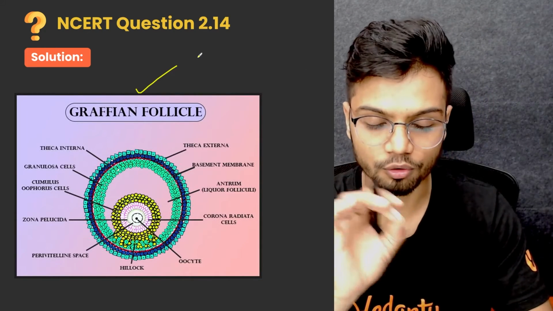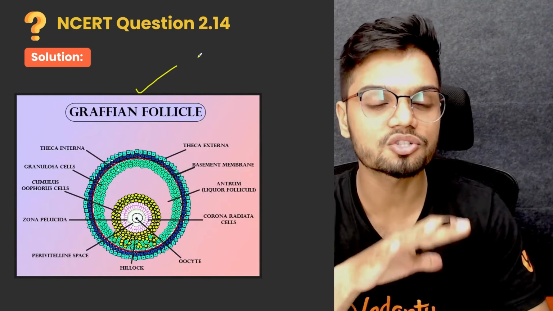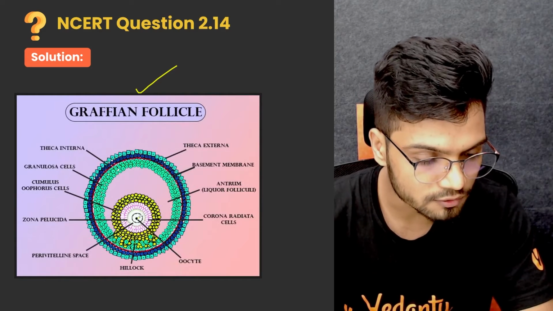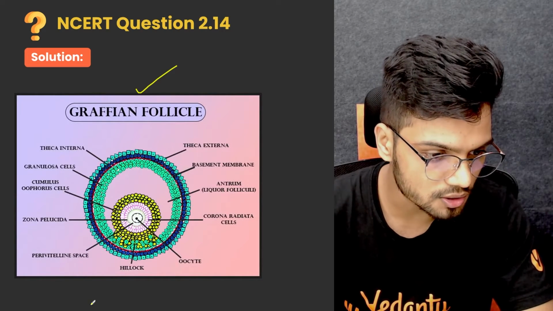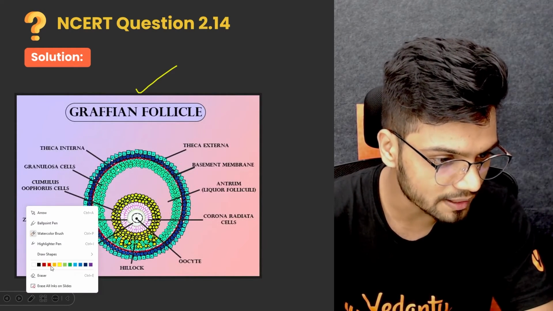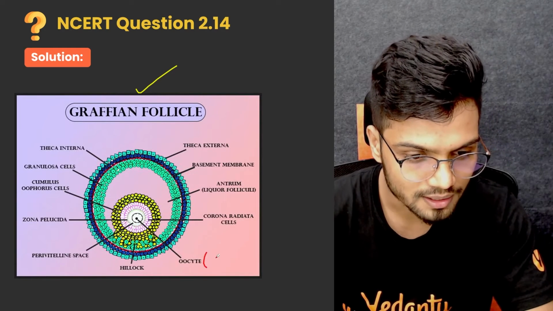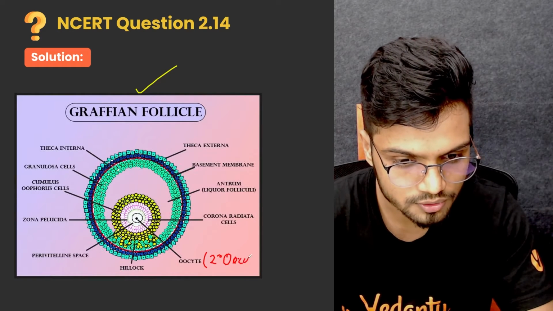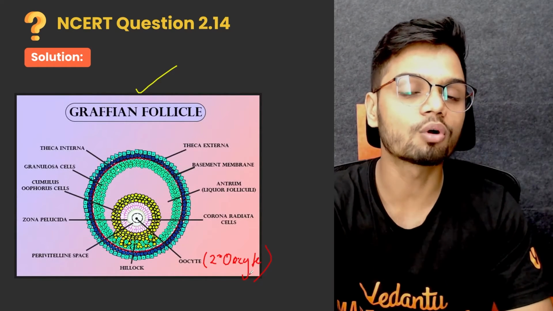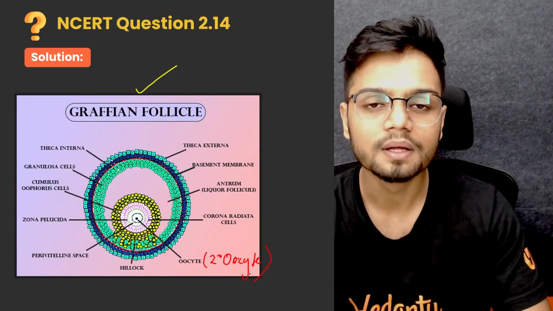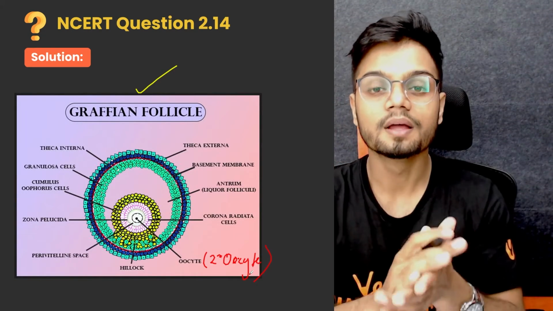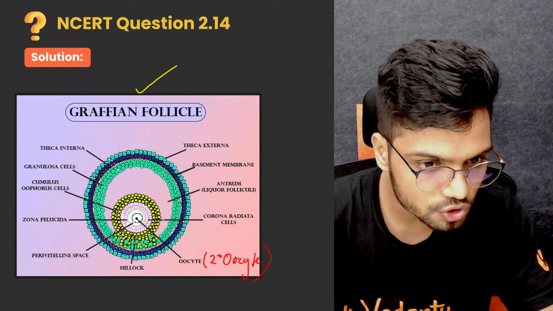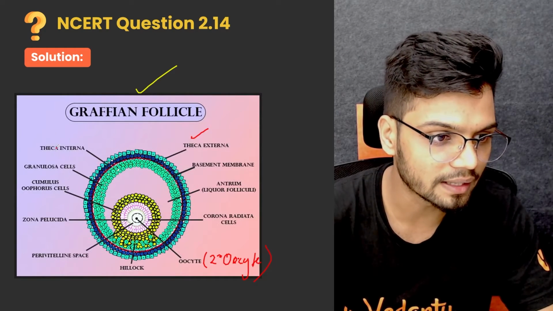Now, what you need to understand in this entire structure is only a few things. The first and foremost is the oocyte, which is present in the center. The oocyte which is present here is your secondary oocyte. Now, when this secondary oocyte comes in contact with the sperm, it is released and becomes ovum. Now, one more thing you need to know here is the theca externa and theca interna.